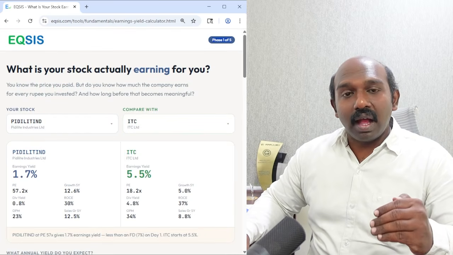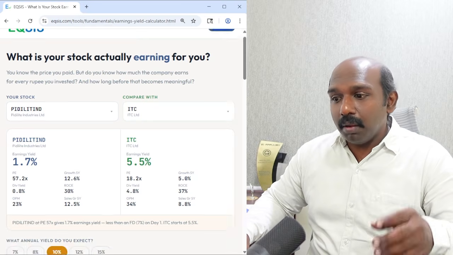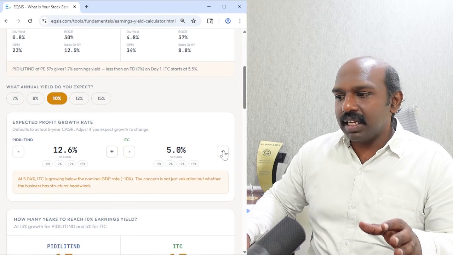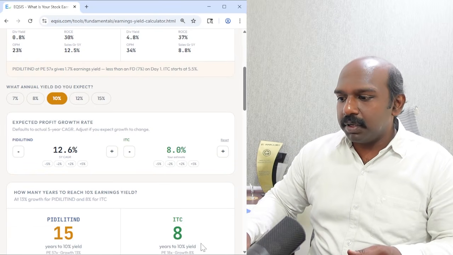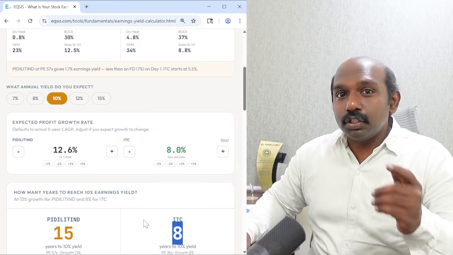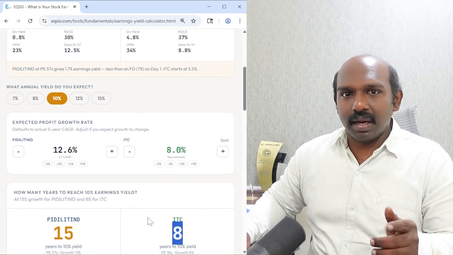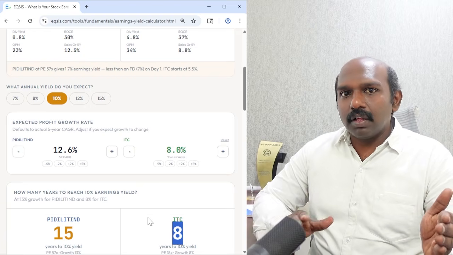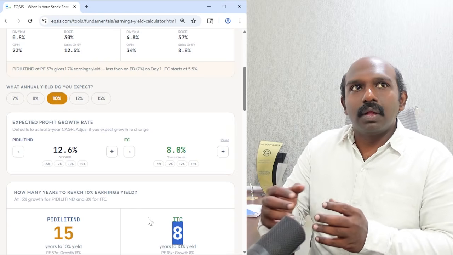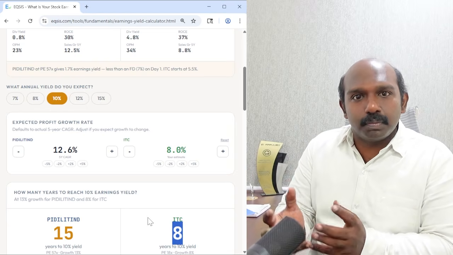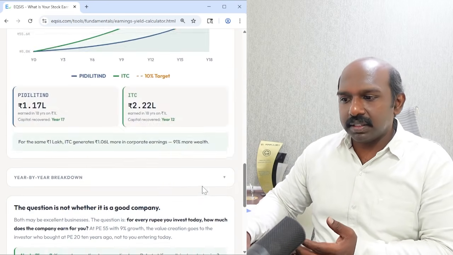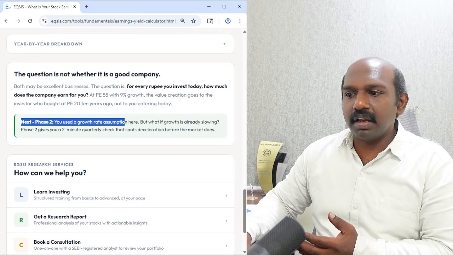We will be having the second phase where I will be talking more about the growth rate, because everything is about the growth rate. By any chance, if you expect the growth rate to be about 8%, it takes only 8 years to meet your expectation. So what decides the story? It's all about the growth rate. Am I right? So one aspect is earnings yield, the other one is the growth rate. And in order to understand the growth rate of profits, we have to look at various aspects. That is what we will be talking about in the second phase. I've introduced it here, what you can expect from the second phase.